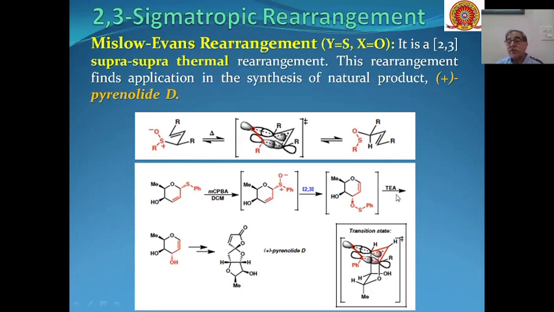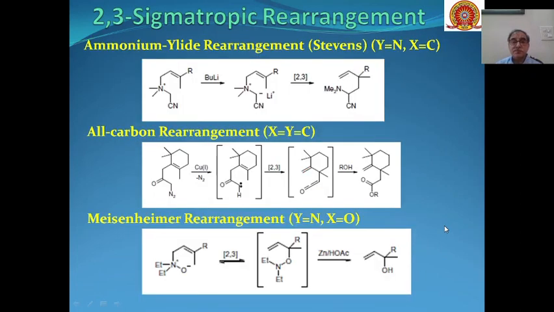So what will happen on reaction with triethylamine? This oxygen sulfur bond will be hydrolyzed, and we will get enols as the product, and these enols on further reactions can be converted into pyrenolide D, which is a natural product and finds application in the synthesis of many more types of biologically active compounds.